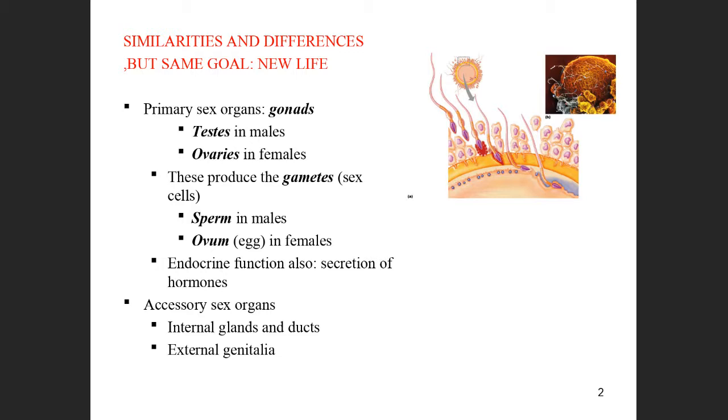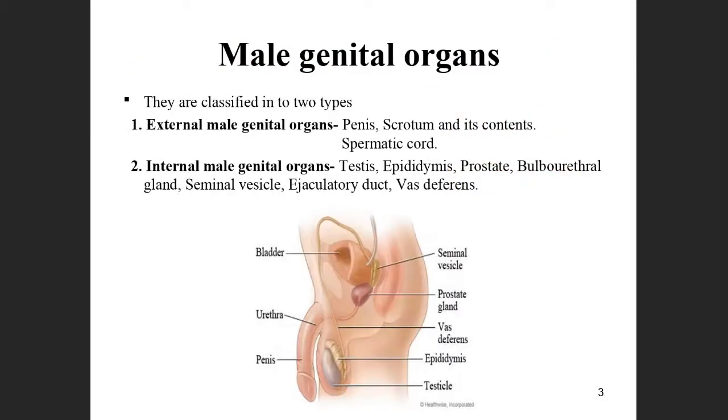The other organs are actually divided into two groups: the external genital organs and the internal organs which help. First, in the males, the genital organs are divided into two groups. One is the external genital organs and another one is the internal genital organs.